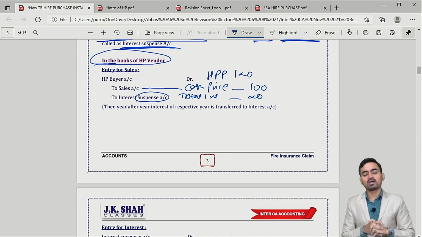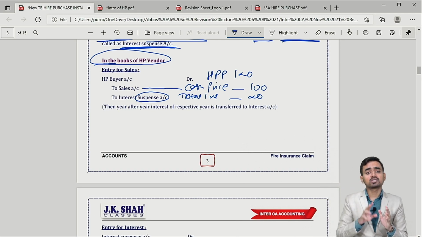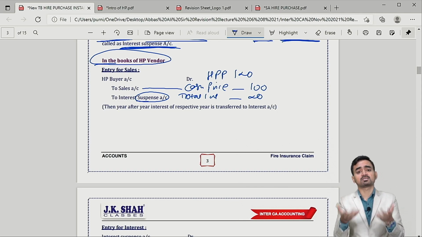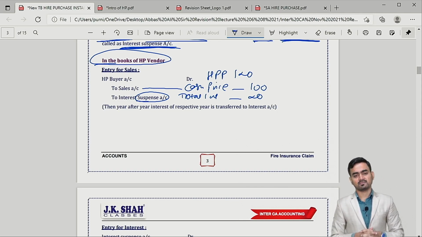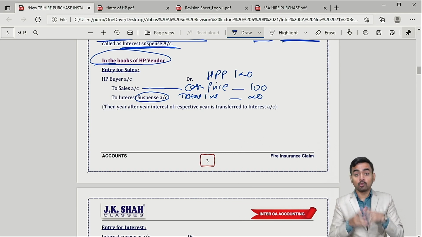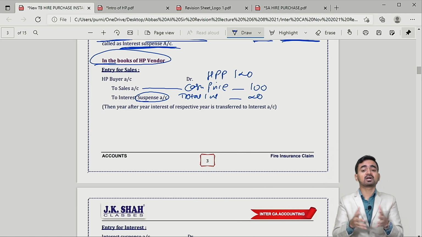Normally, hire purchase buyer to sales, we record at cash price. But if the question deliberately says that please follow the interest suspense method, you have to follow it, you have to recognize total interest at the beginning only.